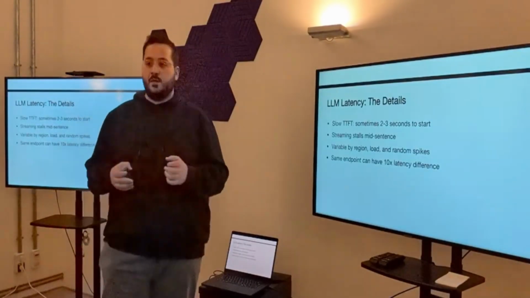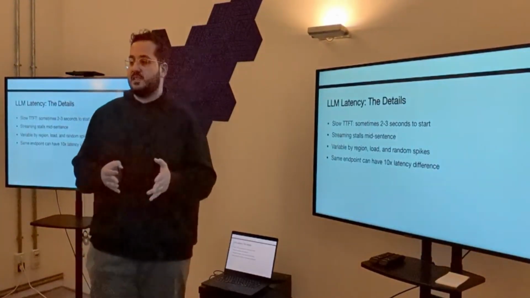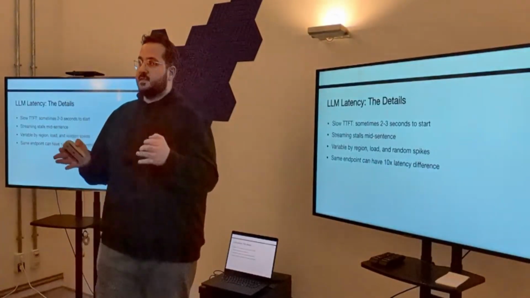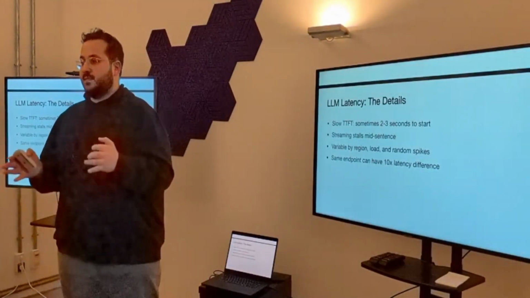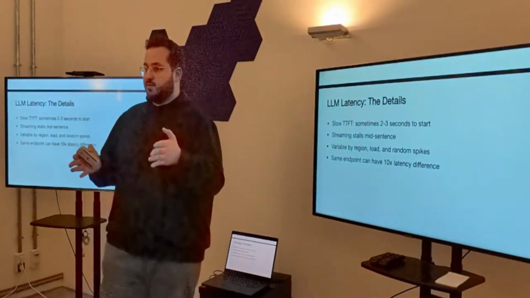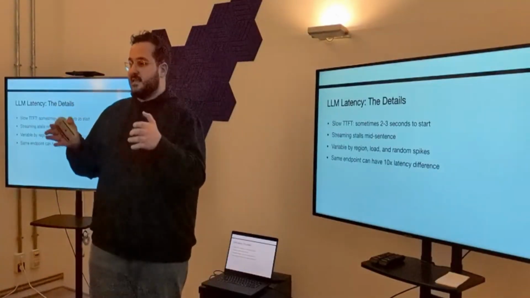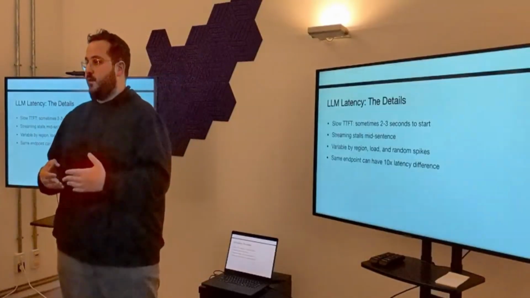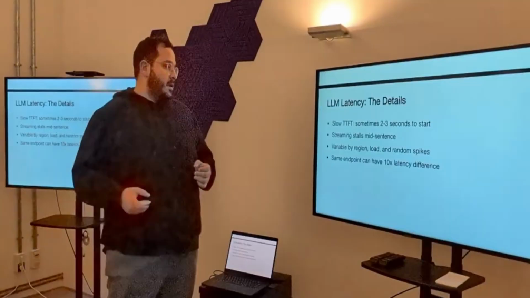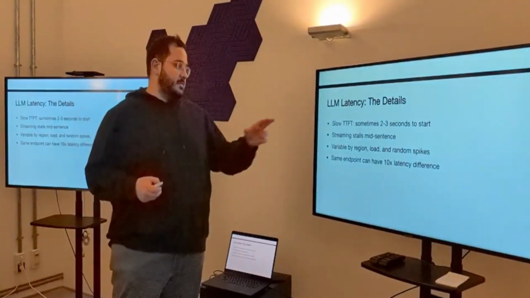Even with that, what we also found out is that it's not just the first token that we care about. We care about the first audible part, the first bit that we can generate audio for. For example, the LLM can generate a long text, but we need at least the part where there's punctuation, because that allows us to generate audio for that bit. So streaming stalls mid-sentence.